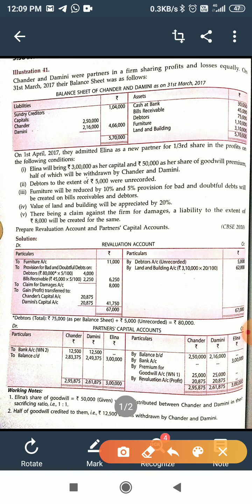Now next, 5% provision for bad and doubtful debts will be created on bills receivable and debtors. Listen carefully. In the second adjustment, debtors to the extent of 5,000 were unrecorded, because that amount is unrecorded.